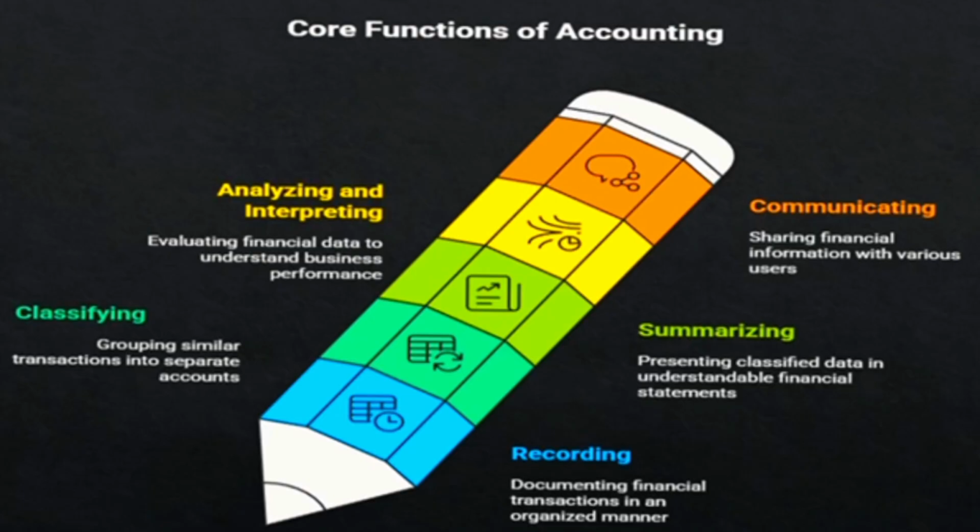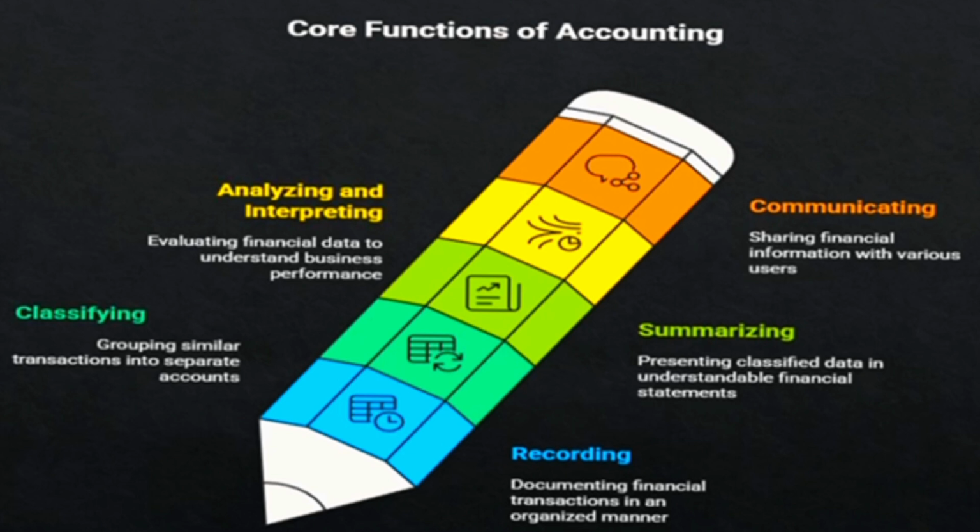The main core functions of accounting are recording. This involves recording all financial transactions in an organized manner in the books of accounts. Classify. This involves grouping similar transactions together in separate accounts, like creating ledgers and subledgers. Summarizing.